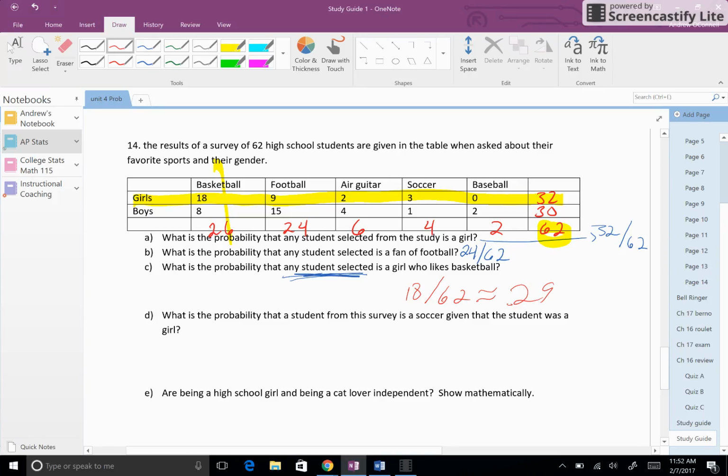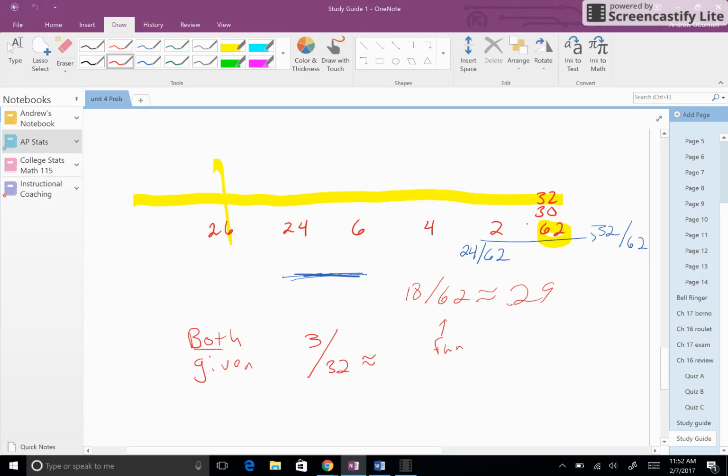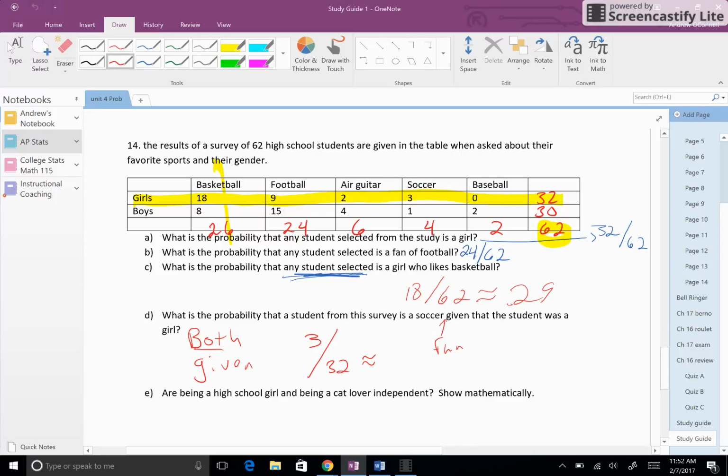What is the probability that a student from this survey is a soccer fan, given that the student was a girl? So remember, this is a conditional probability, which is both over what was given. So soccer and girl intersect. How many at the intersection of soccer and girl? 3, given 32. It says given that the student was a girl. Here's 32 girls. 3 out of 32.